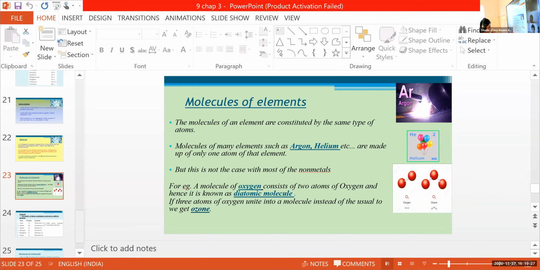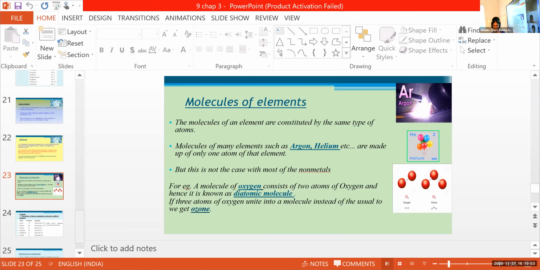If three atoms of oxygen combine, what will you obtain? Triatomic molecules. What will you obtain here? O3. Yeah, O3, and it is known as ozone.